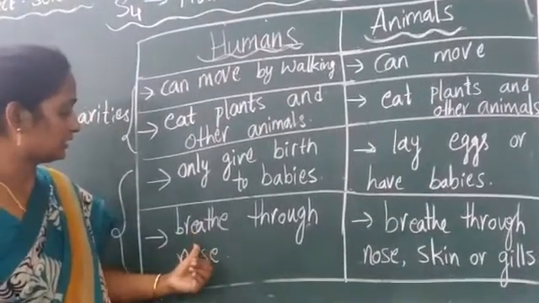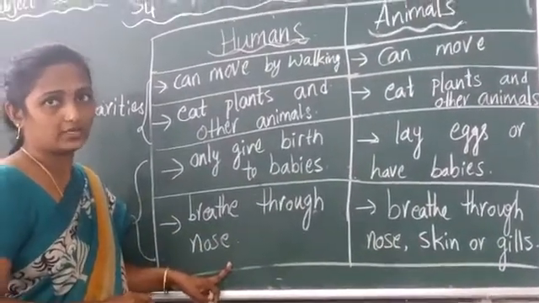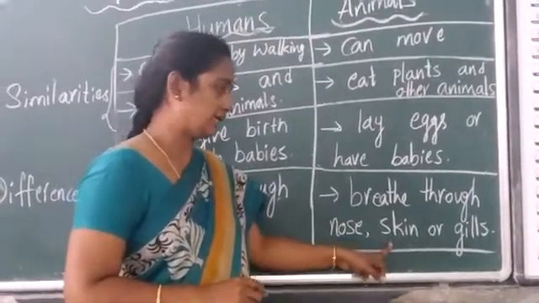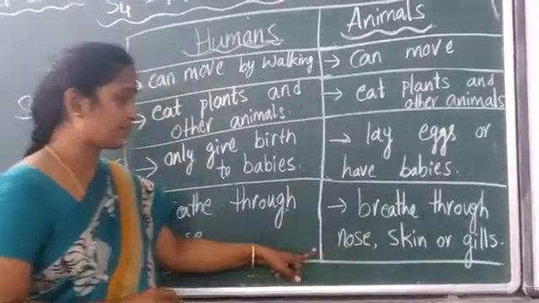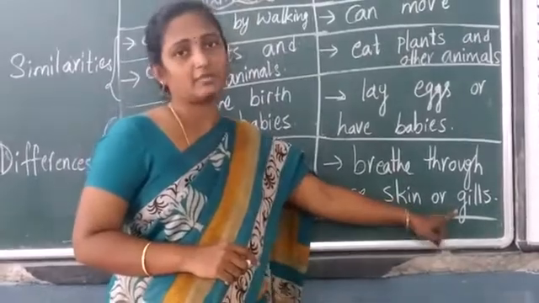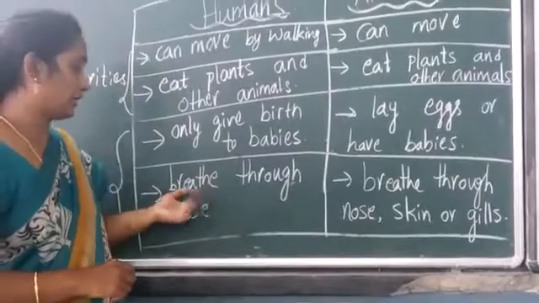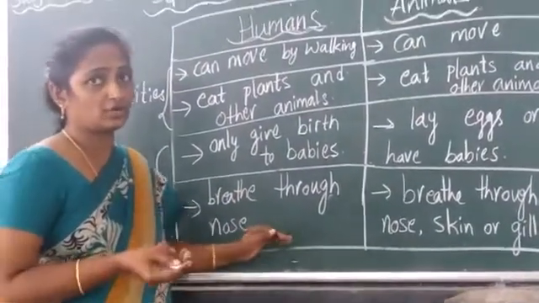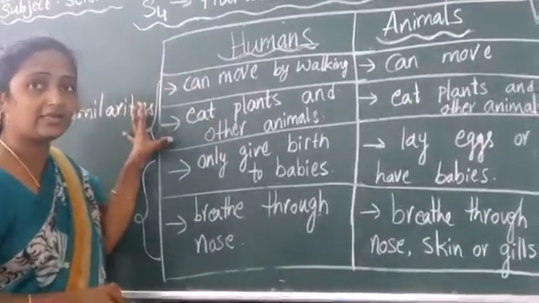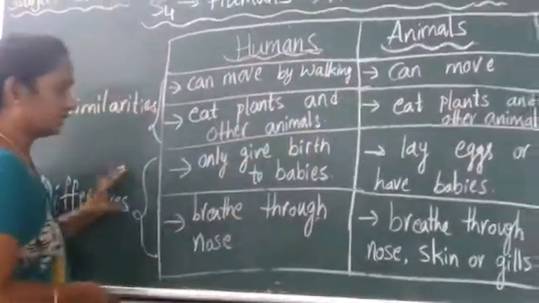Okay children? Now see the next point. Humans breathe through nose. We breathe through our nose. Whereas animals, they breathe through nose, skin or gills. Some animals use nose for breathing, some animals use skin and some animals use gills for breathing. So they use different parts of the body, whereas we humans use only the nose for breathing.